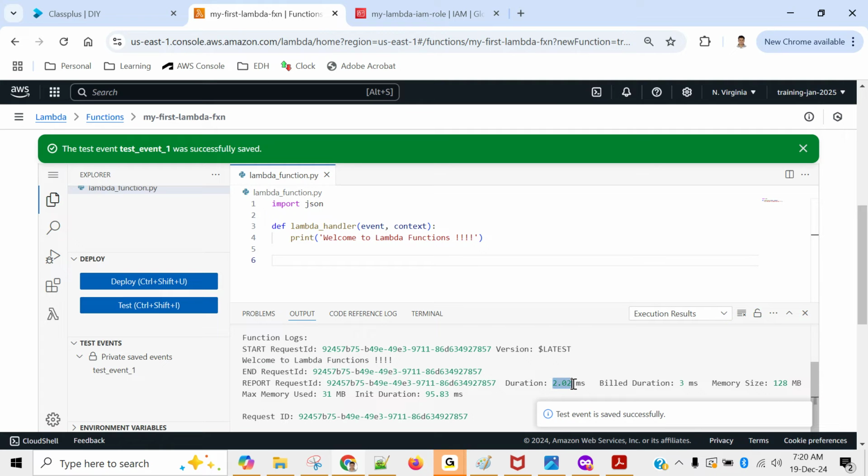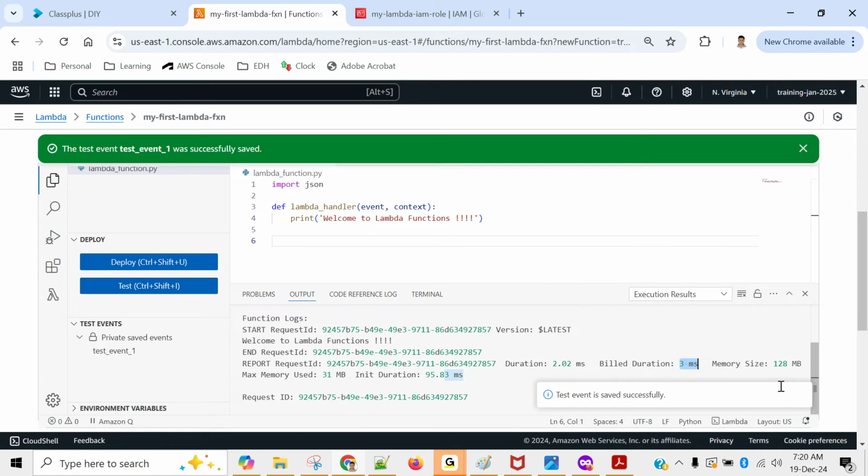Not even seconds, milliseconds. Build duration 3 milliseconds. You are charged only for 3 milliseconds, and not actually charged, since we are under the free limit, right? But the point is, if you will be launching a server, then it will be charged. I think minimally they will charge for 1 hour or something. But for Lambda function, you see that they are charging you only for 3 milliseconds. Memory size 128 MB, and that's all.